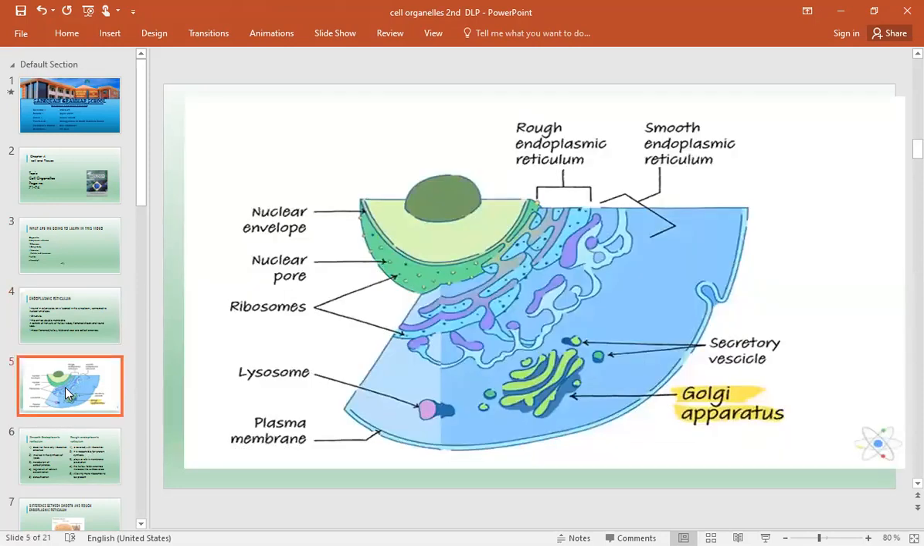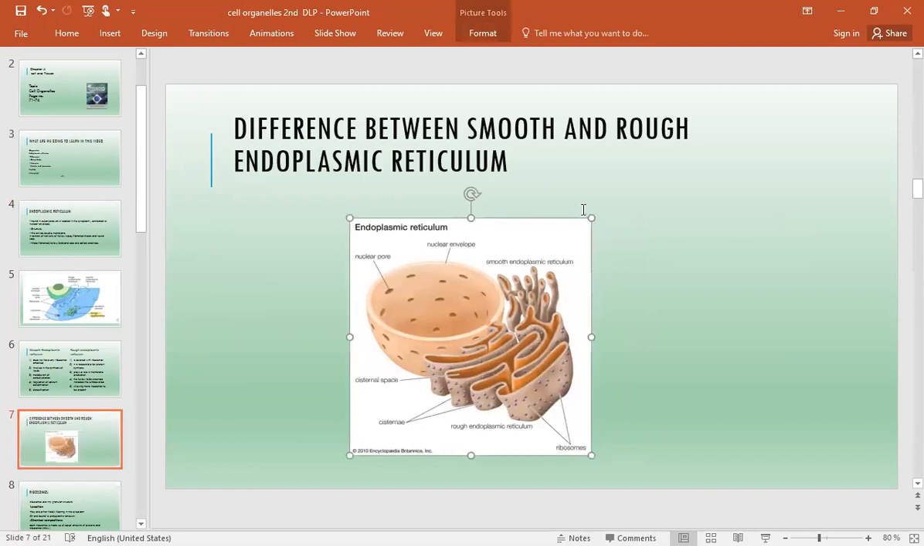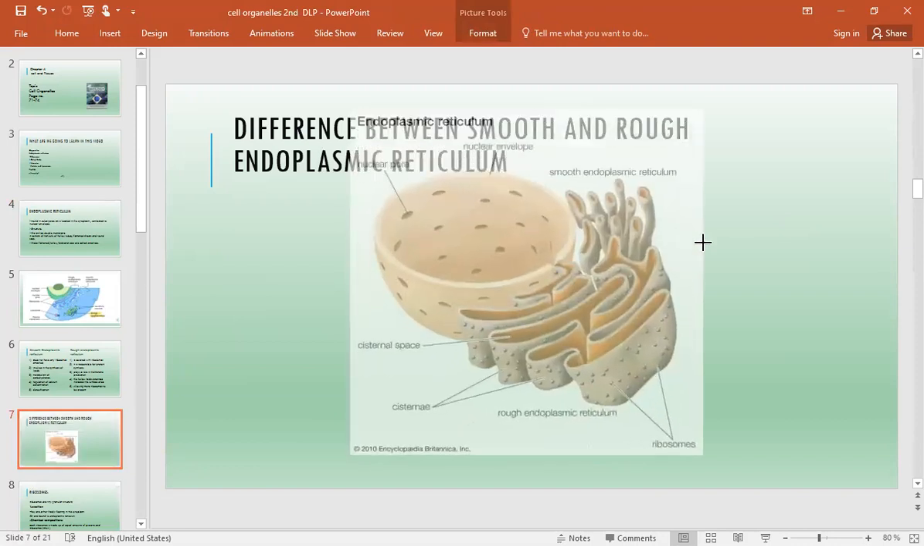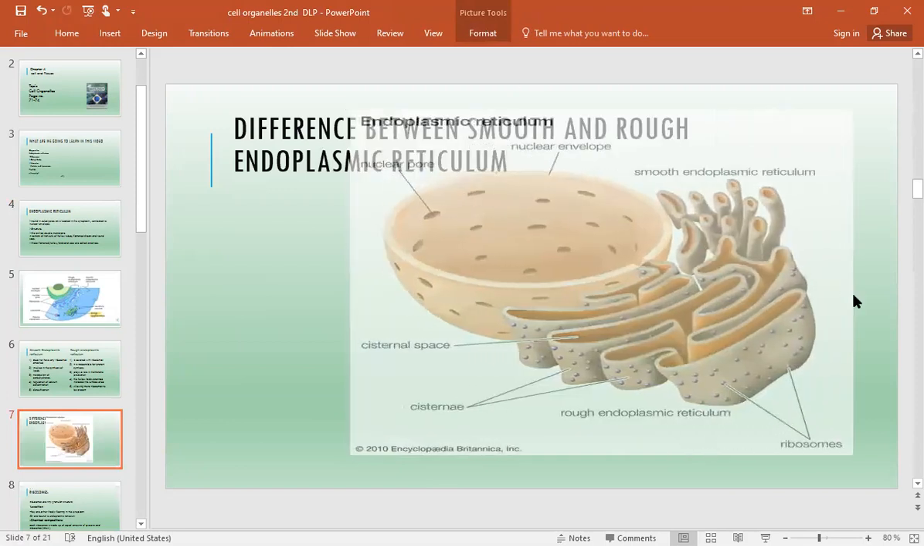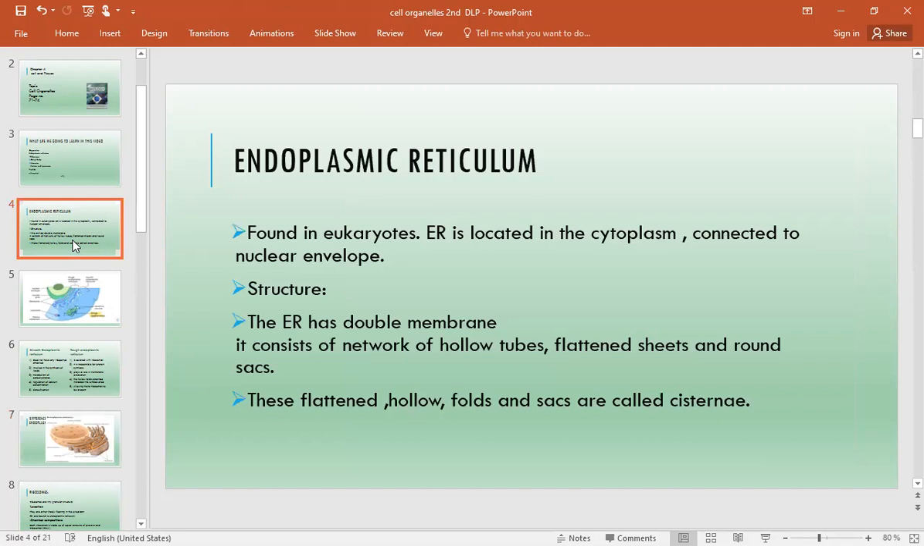Now look at the picture of the endoplasmic reticulum. Here you can see a very good picture of it. What I want you to see in detail are the types we already mentioned. You can see the flattened folds, and they have the ribosomes. This is called the cisternae, the foldings. And here you can see a tube-like structure. So there are two kinds of structures here: the flattened hollow folds called cisternae, and the hollow tubes.